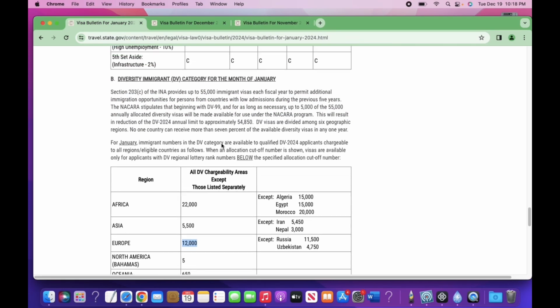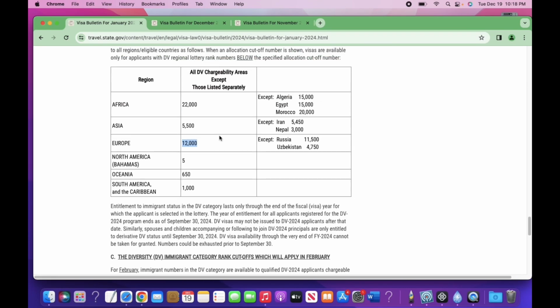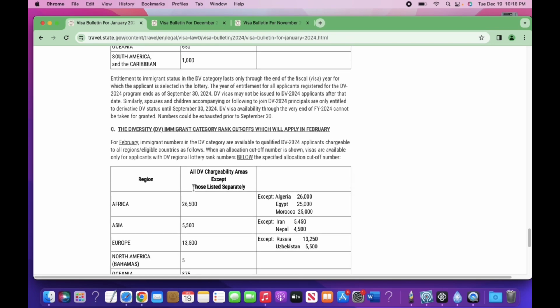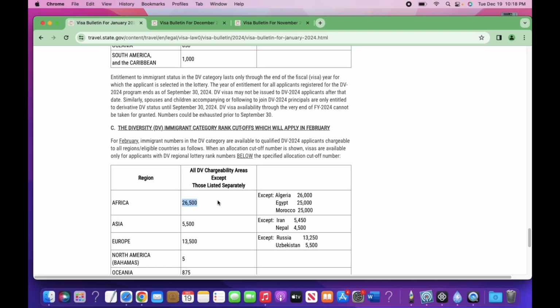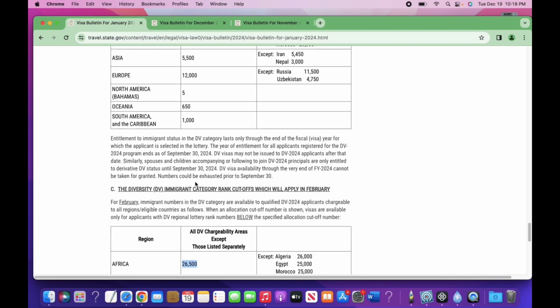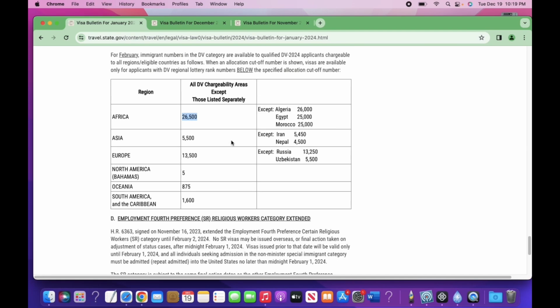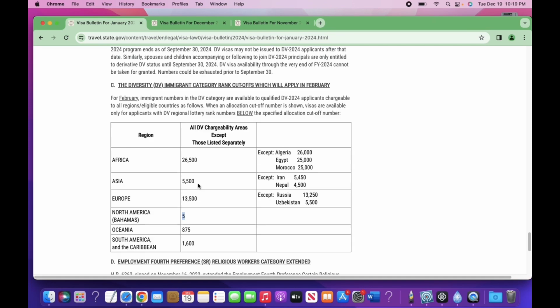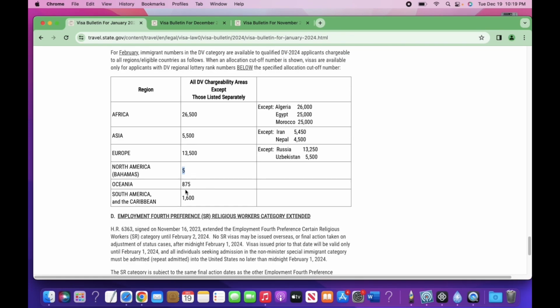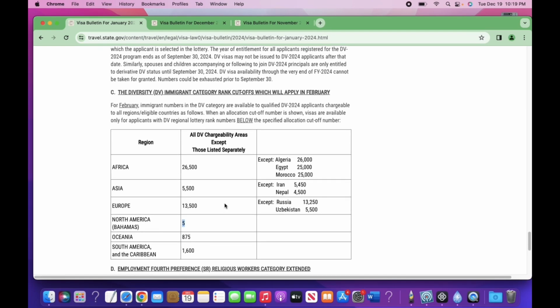So this is the month of January. Now in the month of February, in Africa, from 22,000 to 26,000. So they added about 4,000 or so. And in Asia, they did not add anything. In Europe, they added 1,500. In North America, the numbers are low because very few people even apply for the DV lottery. In Oceania, from 650 to 875, and in South America, from 1,000 to 1,600.